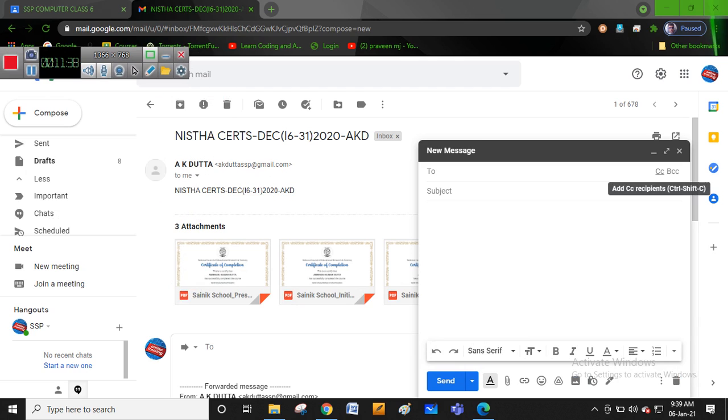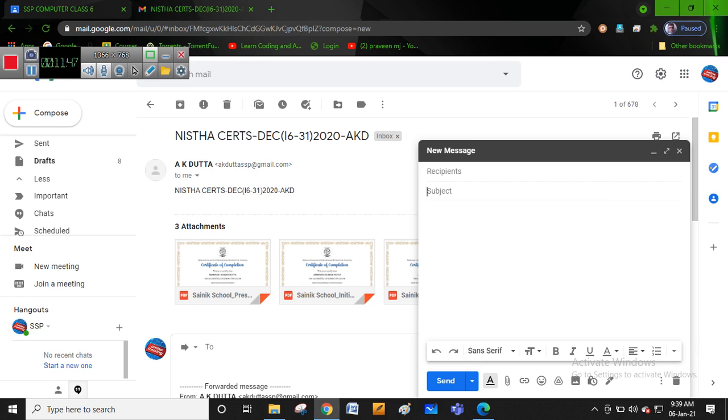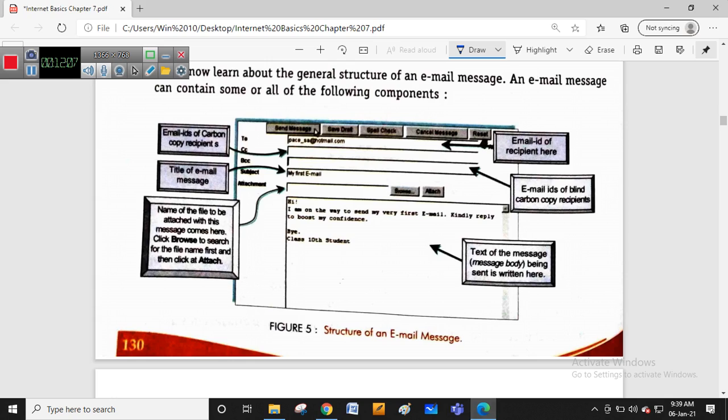So To, CC, and BCC. CC stands for carbon copy, BCC stands for blind carbon copy. I'll discuss these two parts, and then the subject, which subject you want, and which type of attachment you want to add. Once the subject is done, it is the body part. And the attachment, if you want to add attachments, you can mention. And the date and time, the sender's computer, that also you can add from the settings. This is the way the new mail structure has recently been changed.